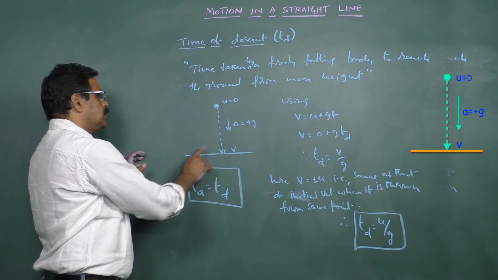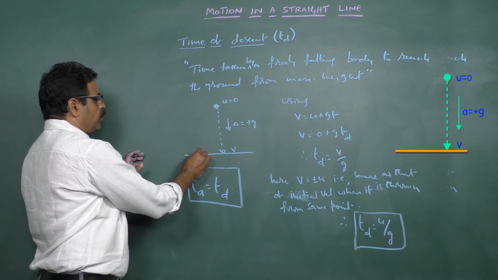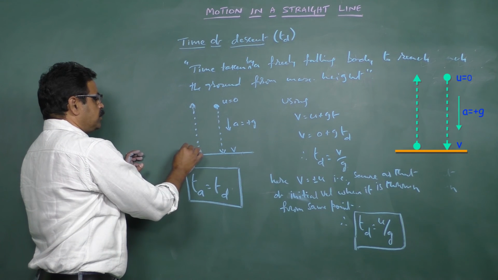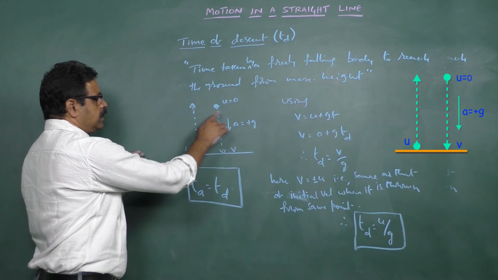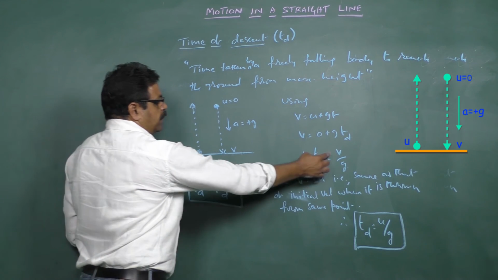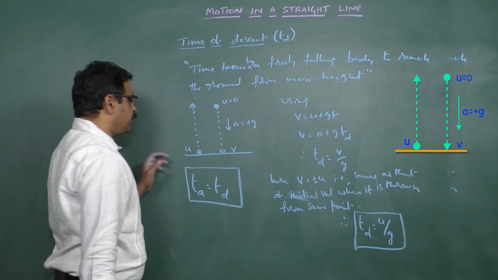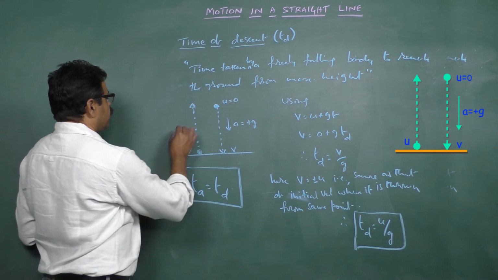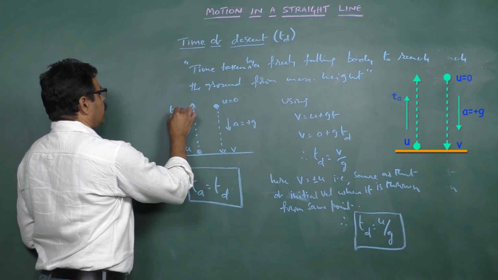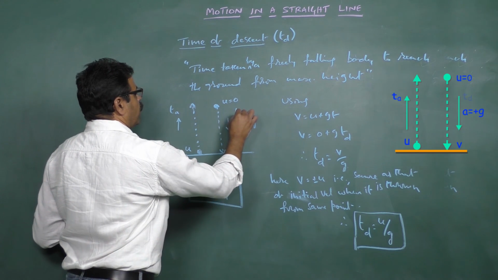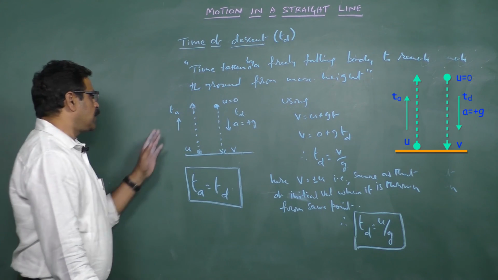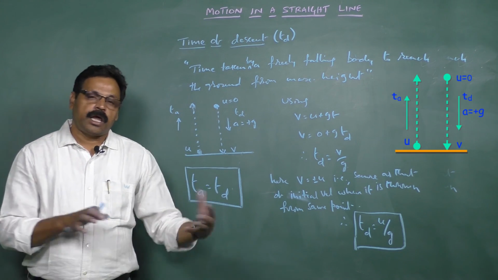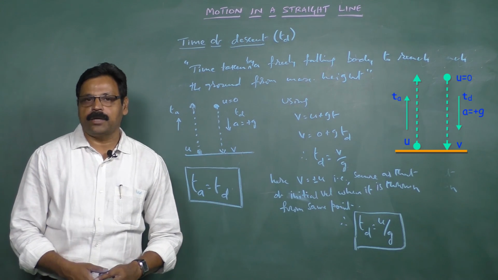In our previous discussion, we have seen that whenever a body is thrown upwards with a velocity u, with the same velocity it is striking the ground on the return path. That's the reason v can be replaced by u here. Therefore, time of descent comes out to be same as that of time of ascent. While going up, we call it time of ascent. While coming down, we call it time of descent. So, time of ascent must be equal to time of descent. This is how you can derive the expressions for time of ascent and time of descent.